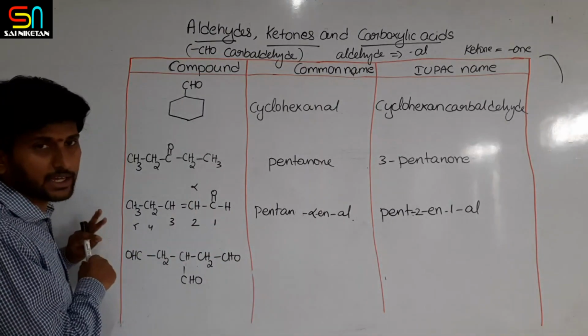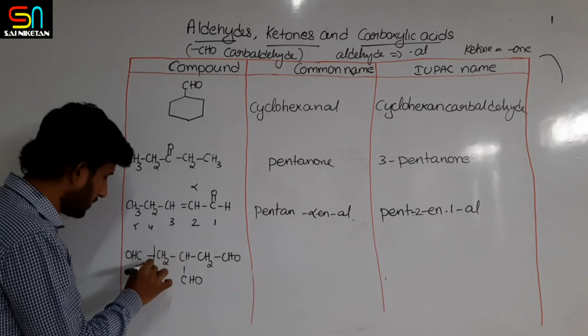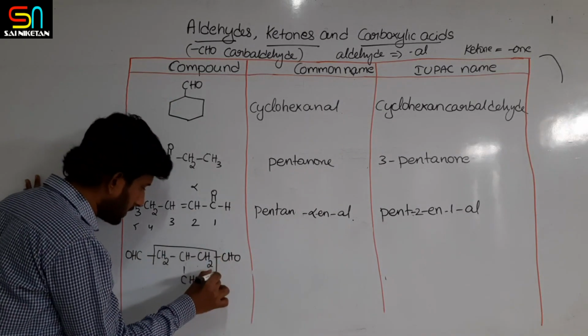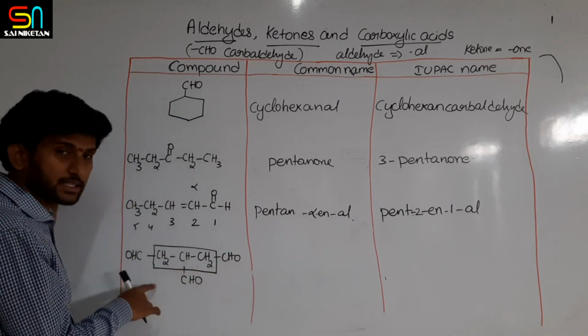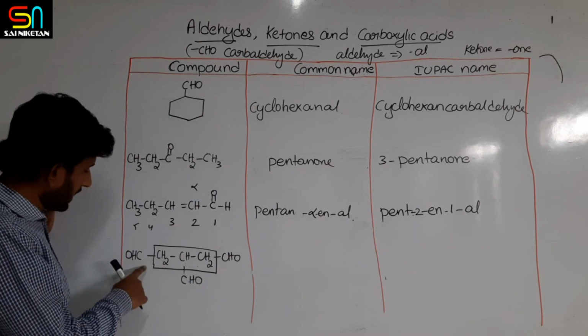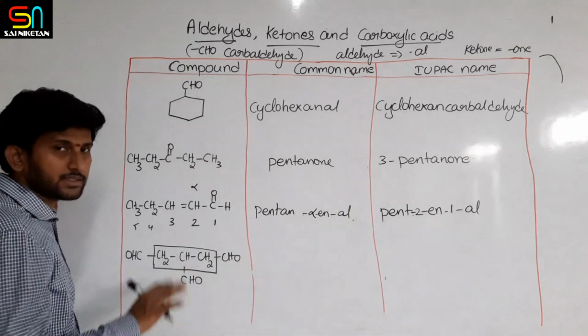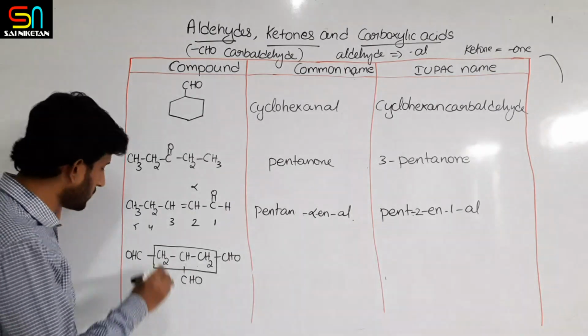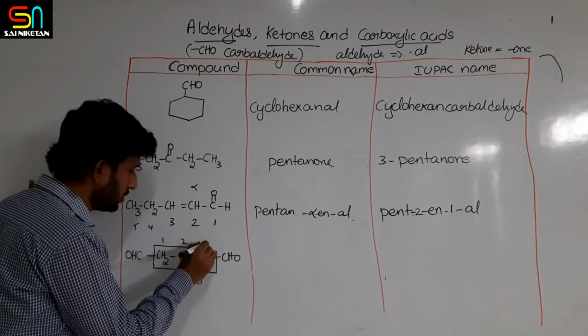So for that sake, in this case, we consider this one as the parent chain, so that all three aldehydes are given the same priority. So 1, 2, 3.